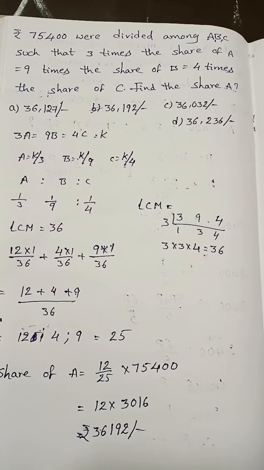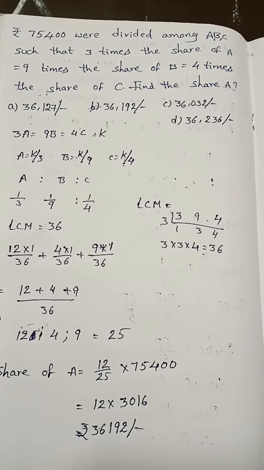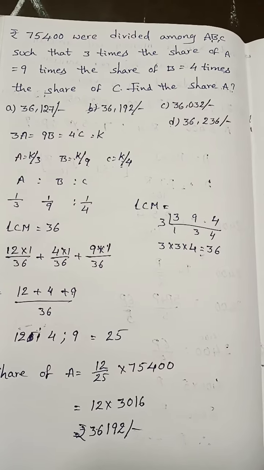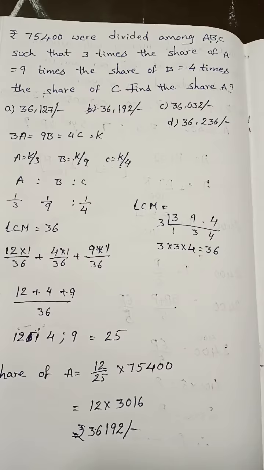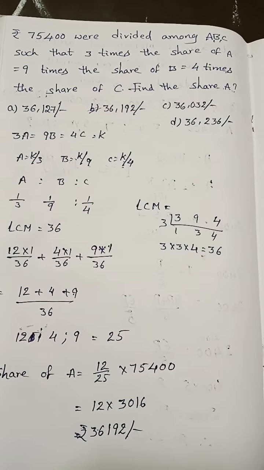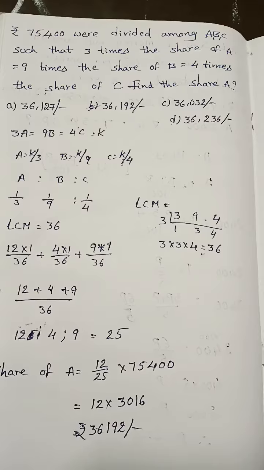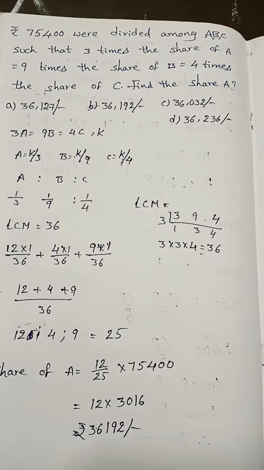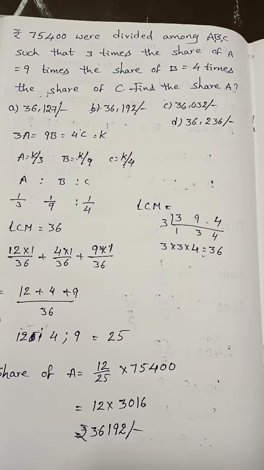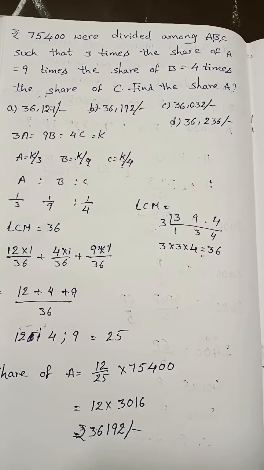So 12 into 1 by 36 plus in the 9 table we got 36 in 4 times. So 4 into 1 by 36 plus in the 4 table we got 36 in 9 times. So 9 into 1 by 36. So 12 ones are 12 plus 4 ones are 4 plus 9 ones are 9 by 36. Now the total ABC share is 12 plus 4 plus 9, which is 25.